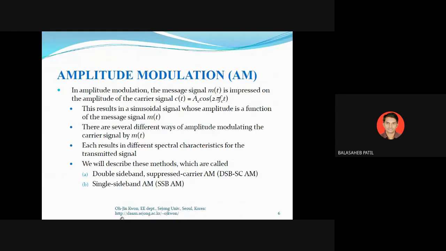So this results in an amplitude modulated signal whose amplitude is a function of the message signal. Now if we solve these equations, we get the final equation which contains the amplitude modulated signal. Okay. Now there are several types of modulation signal.